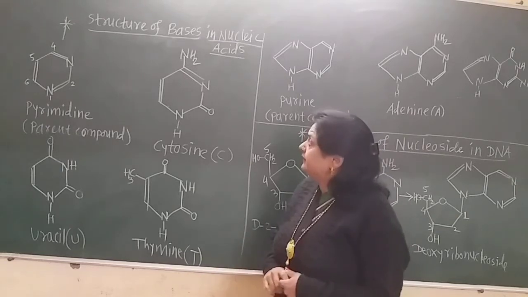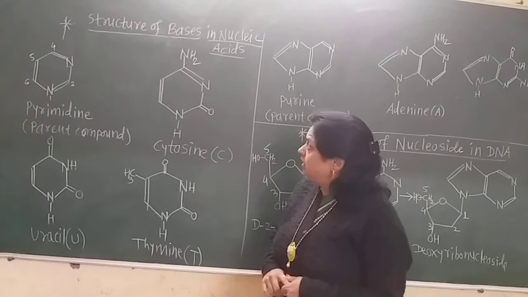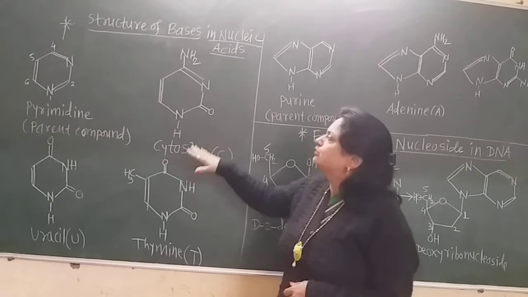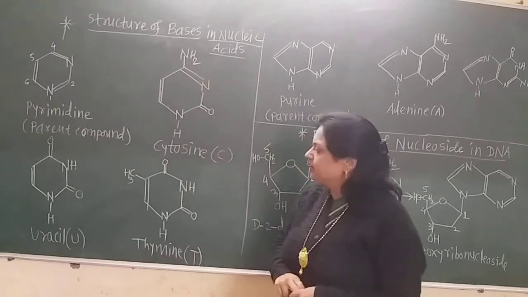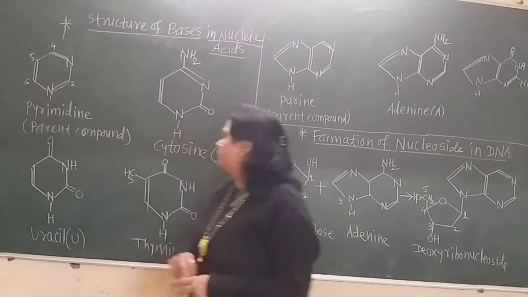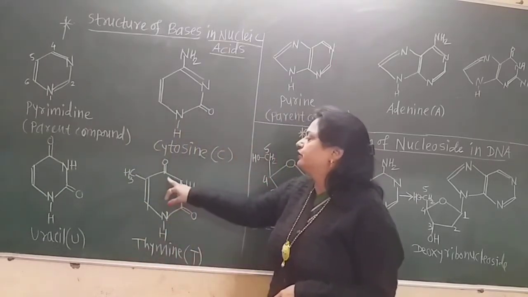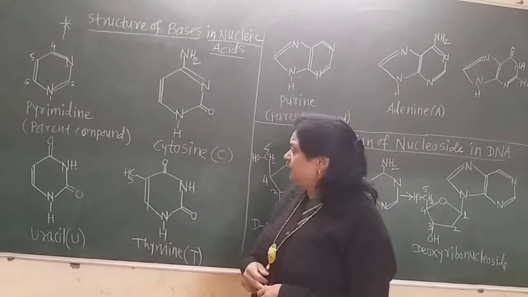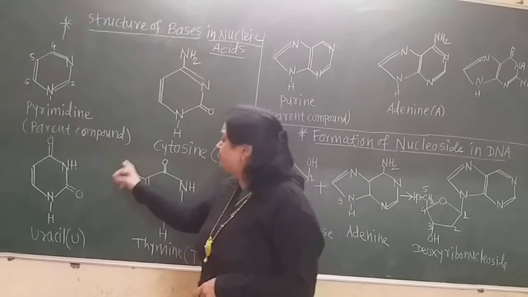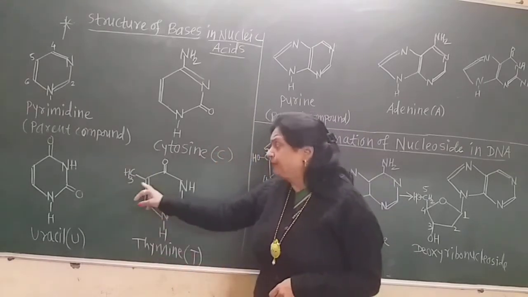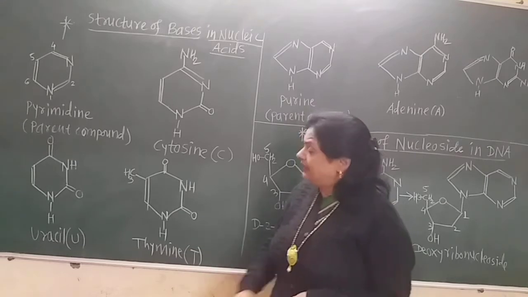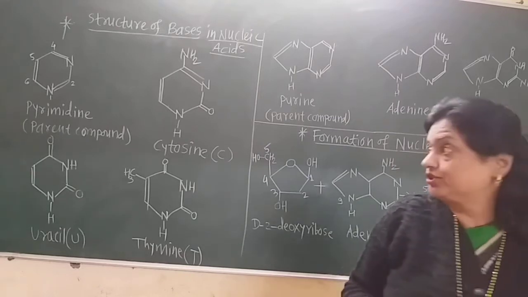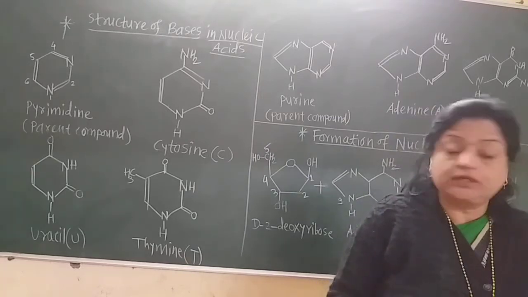Now, the only remaining difference between these is their characteristics. Cytosine has the NH2 group on the 1st carbon atom. Uracil again has the ketonic group on the 1st carbon atom, and thymine also has the ketonic group. Now, the difference between uracil and thymine is that only the methyl group is present on the 5th carbon atom in thymine, and there is no methyl group in uracil. Remember that. Structures may be asked in the examination, for drawing the structure of the nitrogenous bases.